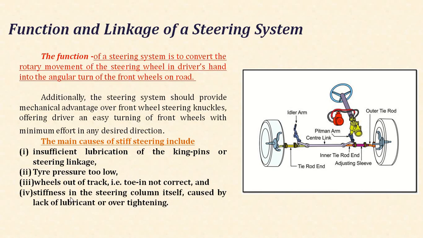Also, stiffness in the steering column itself can be caused by lack of lubricant or over tightening. So these are the number of reasons why stiff steering occurs. That can be avoided with different remedies, and the figure shows the number of parts of the steering system.